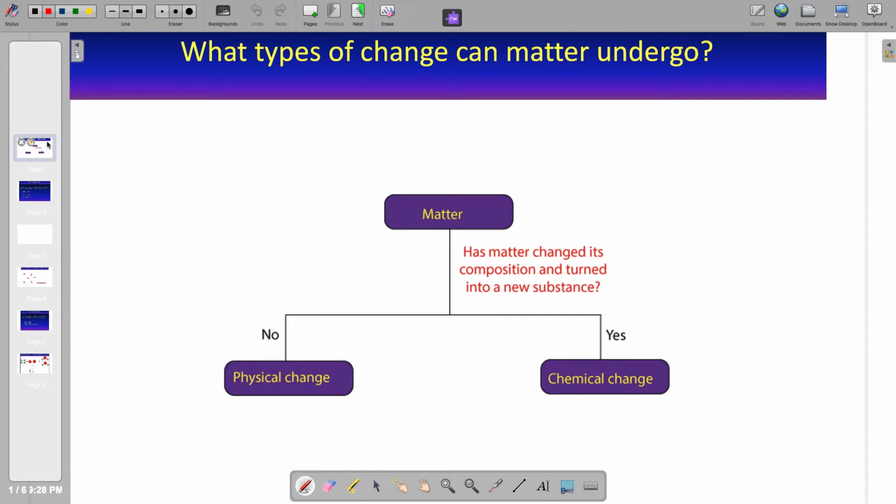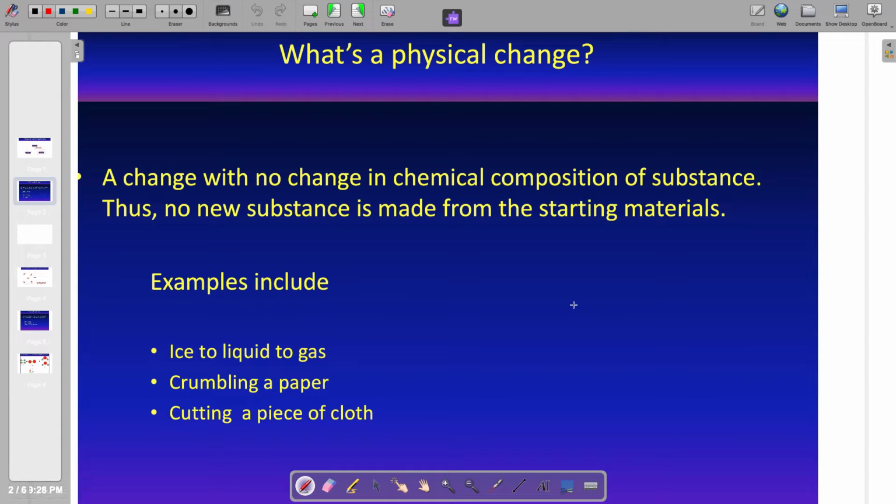In this lesson, we'll discuss the types of change matter can undergo. Matter can undergo two types of change. One is called a physical change, and the other is called a chemical change. So let's look at what a physical change is. It is a change with no change in chemical composition of substance. That is, no new substance is made from the starting materials.